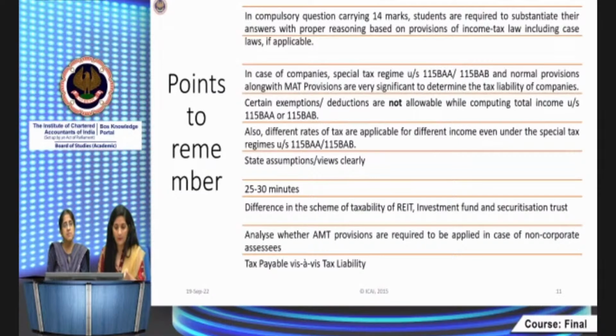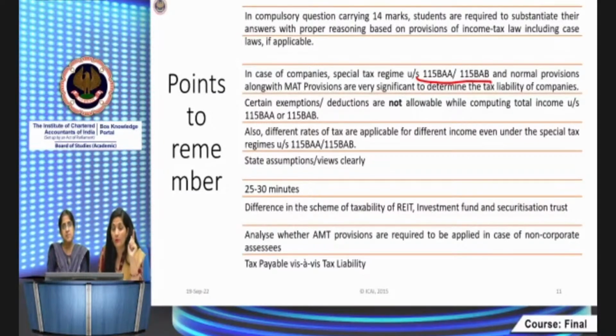You will come to know that we are also teaching you with the help of the sections. We are using the section to make you understand the provision. In that way you are able to remember the sections. Like in the case of concessional regimes, what are the provisions? Section 115BAA and 115BAB. These are the two sections which talk about the concessional tax regimes in case of companies. MAT provisions are also there.